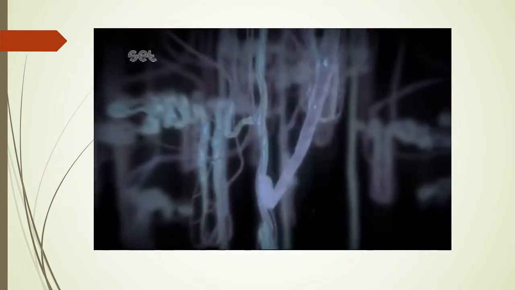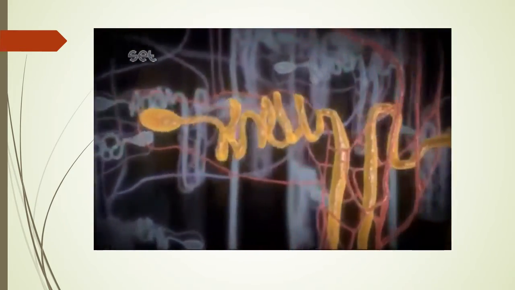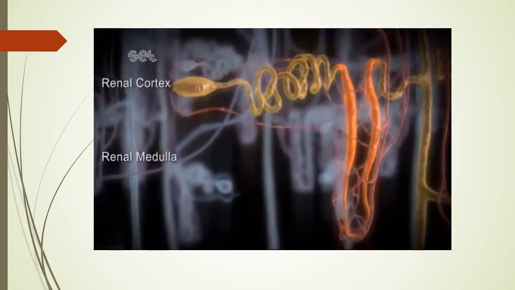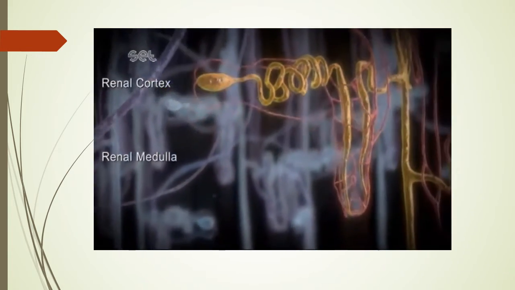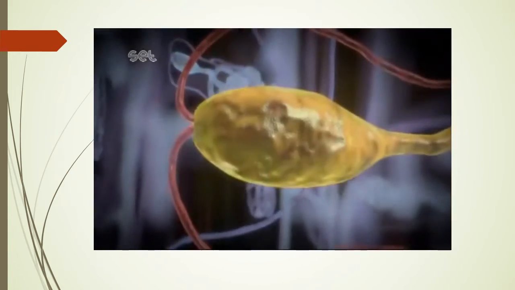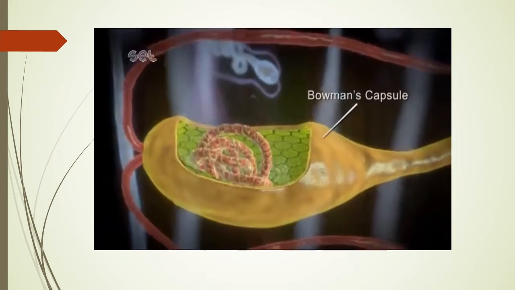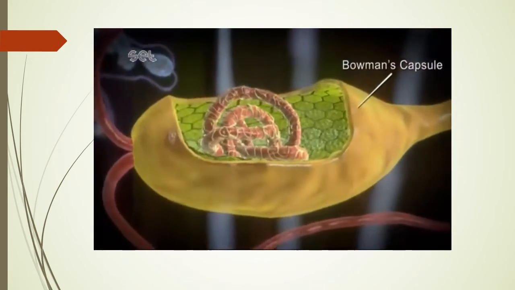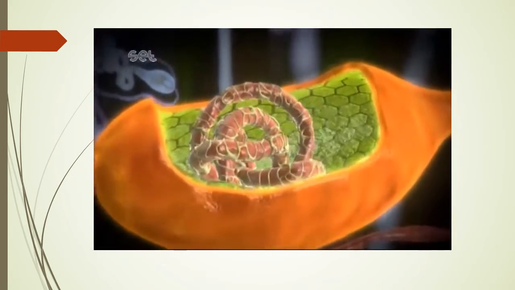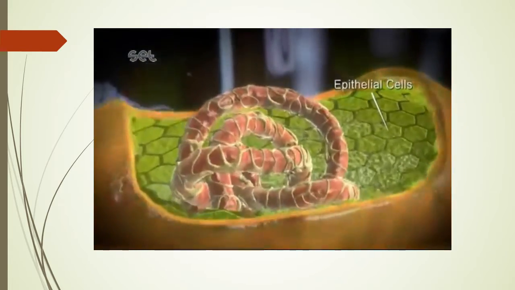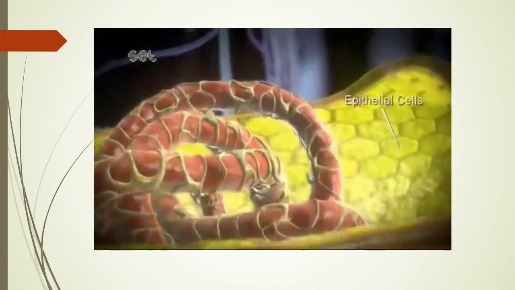When microscopically examined, it is seen that kidney is made up of structures called a nephron. Nephrons are the building units of kidney and function as filtering units. Bowman's capsule is found at the beginning part of the nephron. The Bowman's capsule consists of a single layer of epithelial tissue which completely covers the glomerular capillaries.